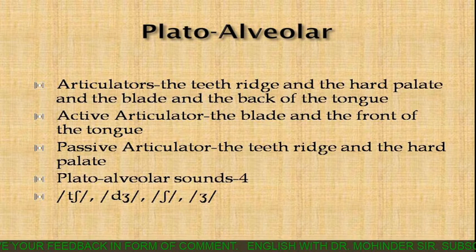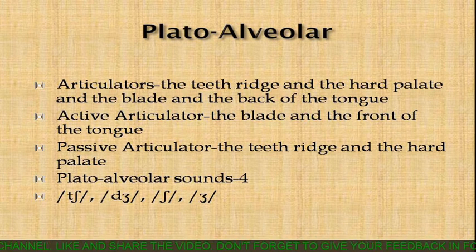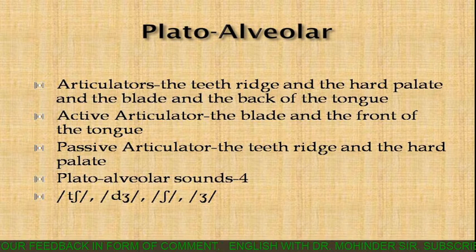One is the teeth ridge and second is the hard palate. And that's why the active articulator will be the blade, because the blade is just opposite to the teeth ridge and the front of the tongue is just opposite to the hard palate. So the blade and the front of the tongue, they are the active articulator, and the teeth ridge and the hard palate, they are the passive articulator.